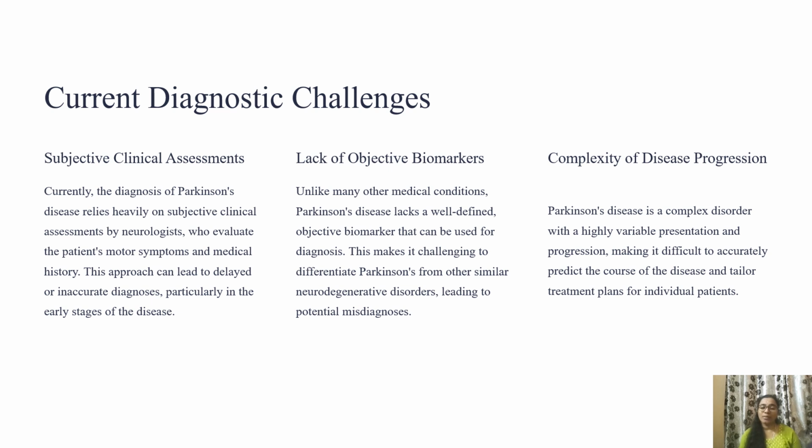Complexity of disease progression. Parkinson's disease is a complex disorder with a highly variable presentation and progression, making it difficult to accurately predict the course of the disease and tailor treatment plans for individual patients.